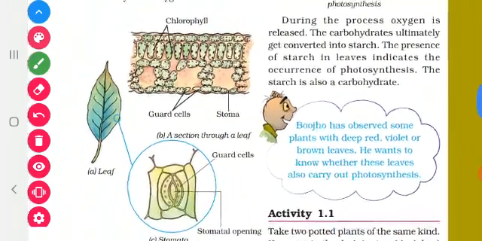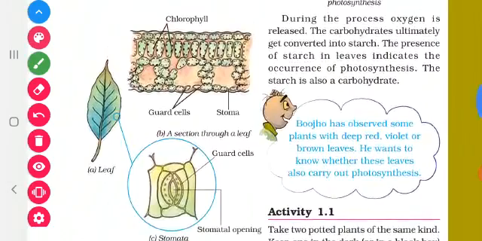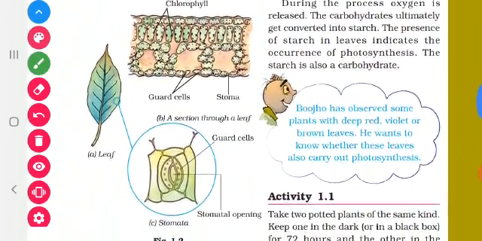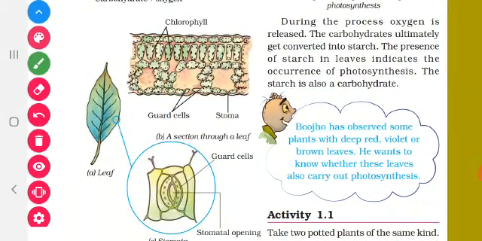This diagram is the cross section of a leaf. We have to take the leaf, cut it, and look at it in the microscope. We can see the structure like this. This is the cell of the leaf and there are dot structures. These dot structures are called chlorophyll. So what is the use of this chlorophyll? This chlorophyll enables the plant to absorb sunlight.